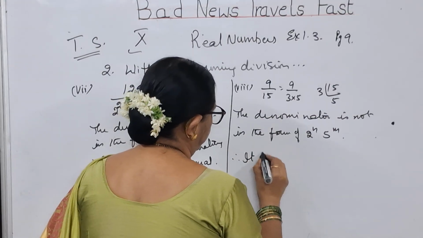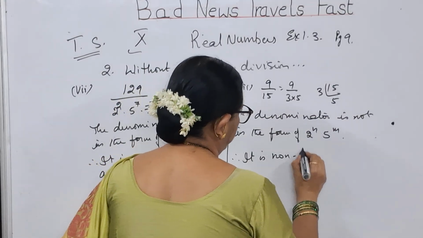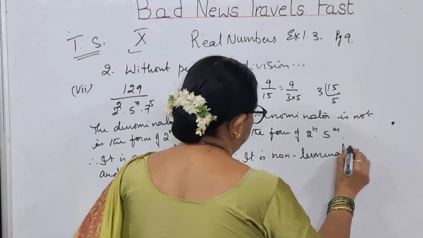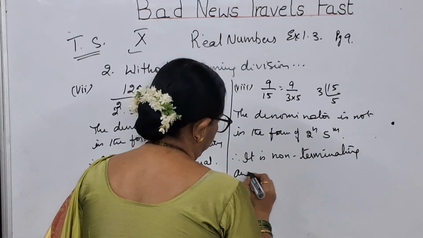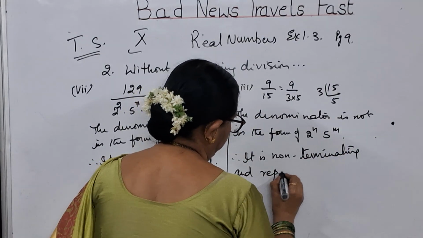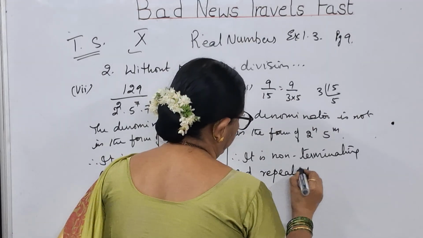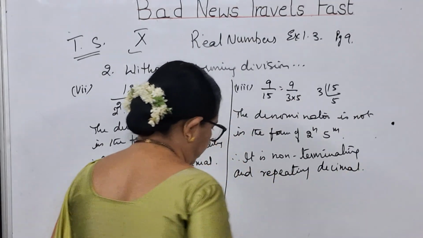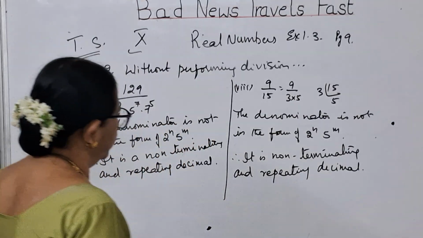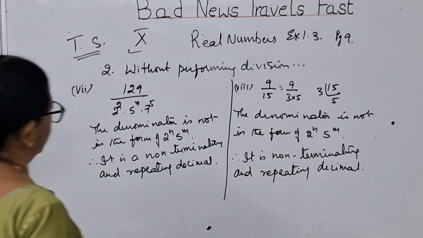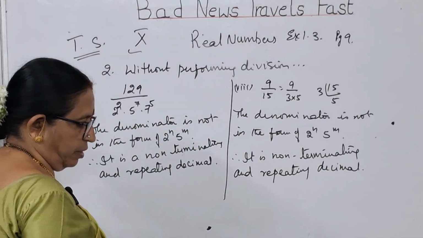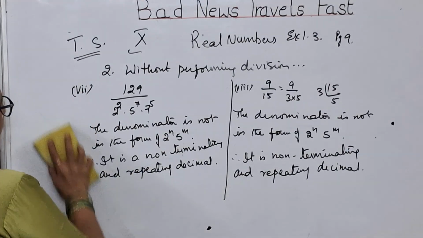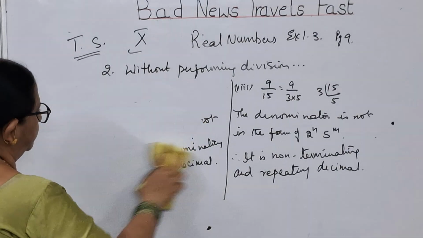Therefore, it is a non-terminating and repeating decimal. This is the answer for this problem, children. So 7th and 8th I have completed. Copy this, then we will go to the next one, the 9th problem.